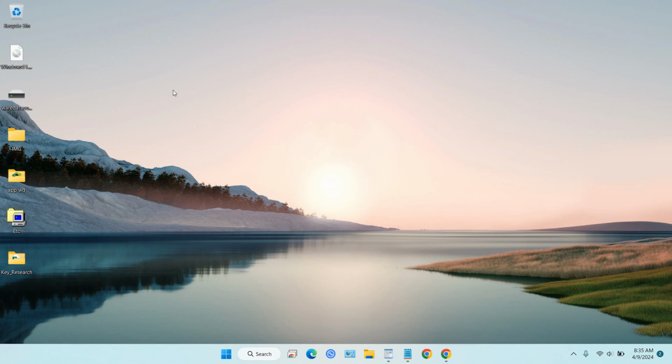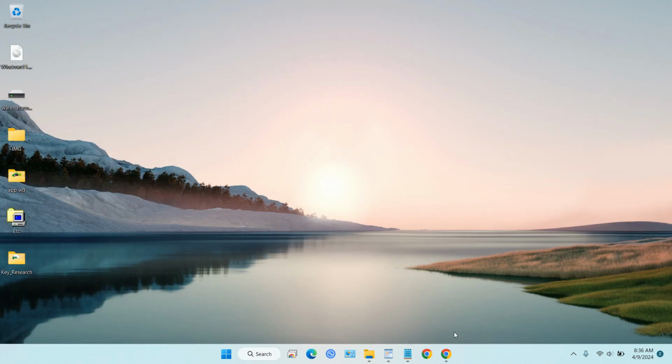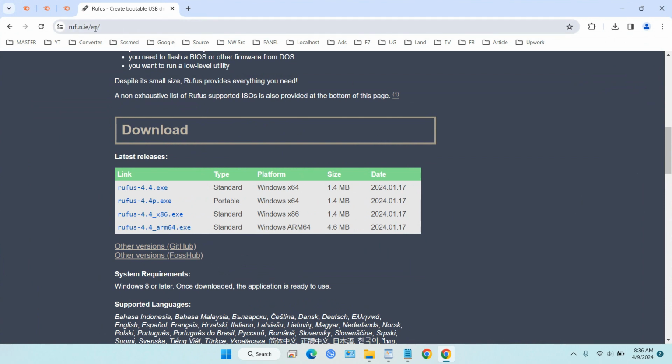How to do that? First, you need to prepare your Windows 11 ISO file. Okay, this is my Windows 11 ISO file. And second, you need to use a USB to install Windows 11. Here, I'm using my USB, with a size of approximately 14 gigabytes. After you prepare these two requirements, the next step is you need to download Rufus.